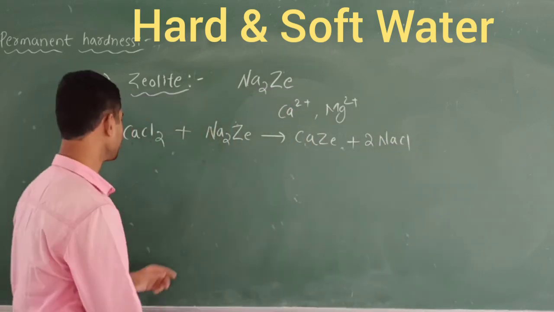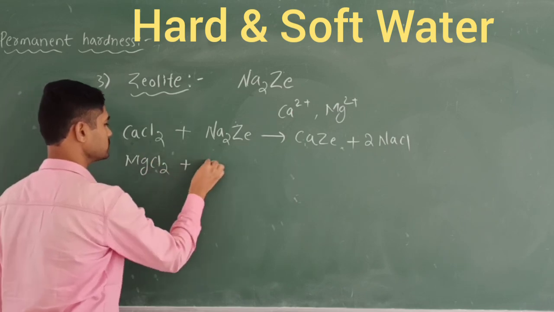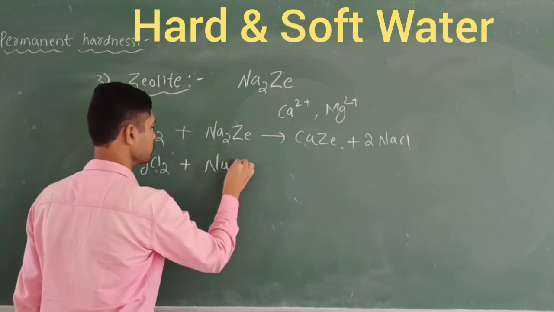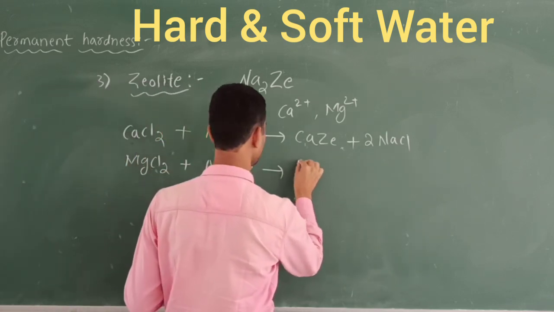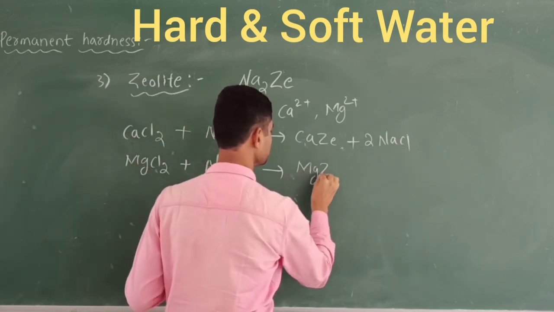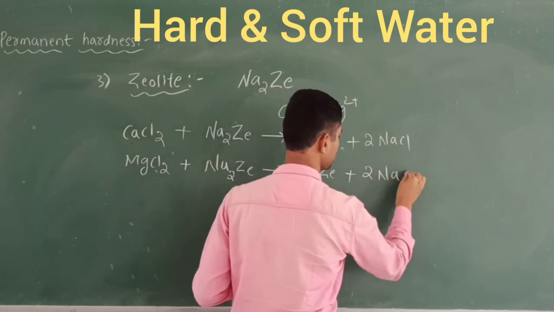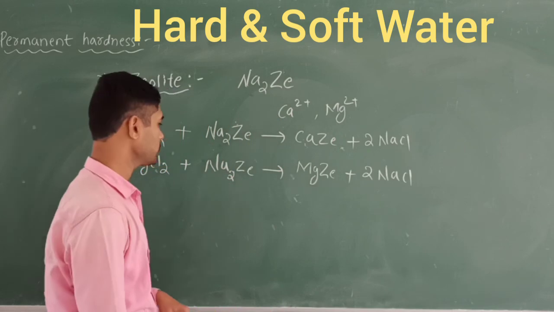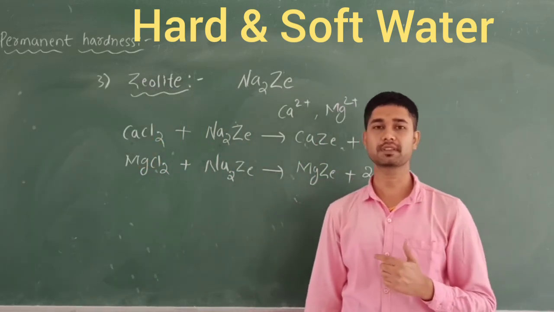So like this, let's take one more simple example, that is called magnesium chloride. This is going to be treated with the zeolites. So here we are going to obtain the same. In the place of sodium, we are going to obtain the magnesium, and here we are going to remove the 2NaCl. So this is called the zeolites method. In this zeolite method, we are going to remove the permanent hardness of the water.